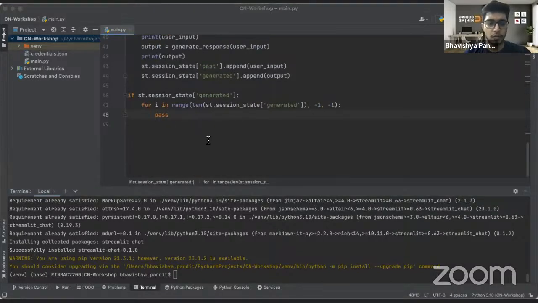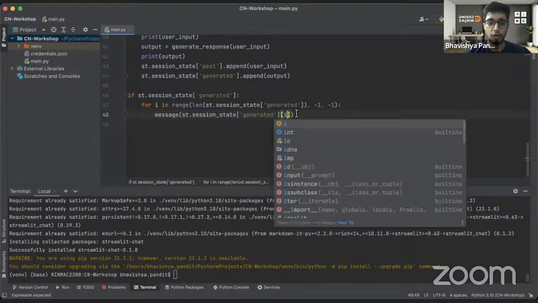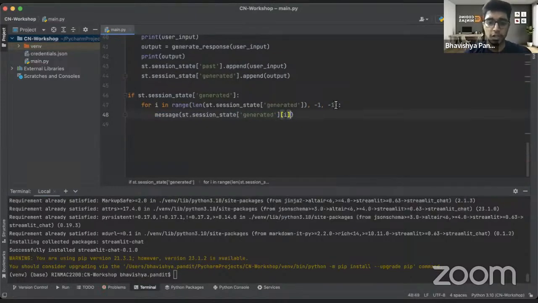It is not showing red, so I believe all the things are installed now. Cool. Now I want to display the messages. So let's do it quickly, right? I would use this message class, and I would show the generated output first. So st of generated, I would again copy it. Since, if you guys remember, it is a list, I want to show it in reverse chronological order.